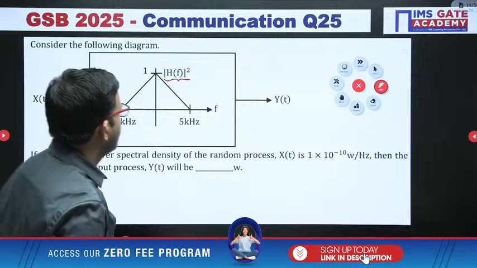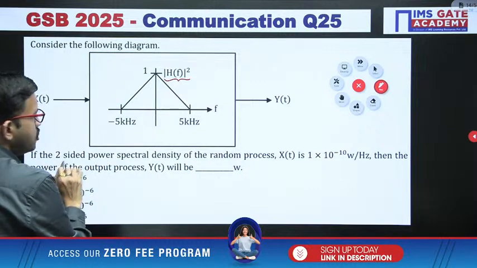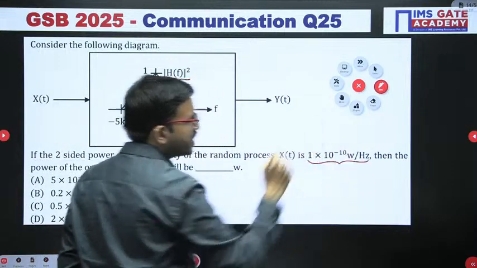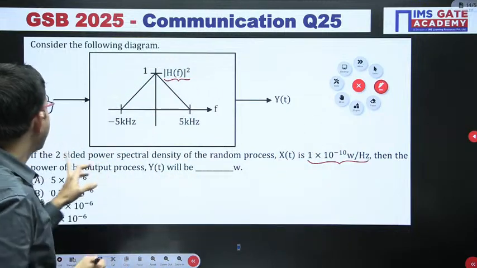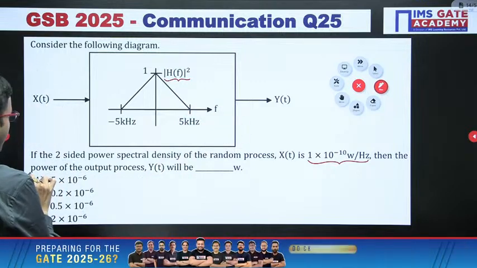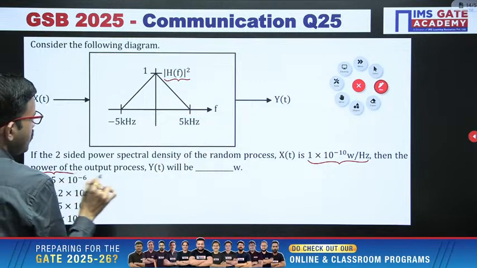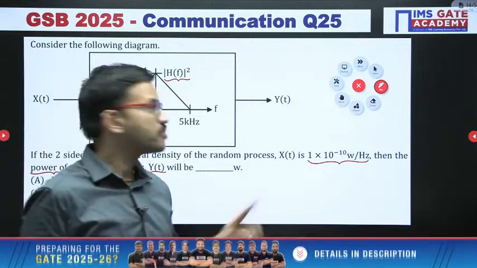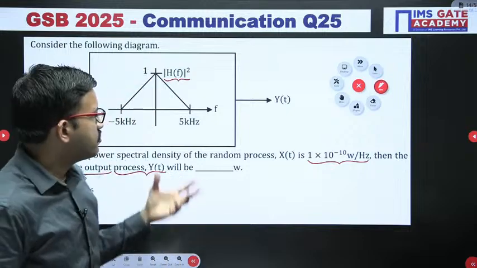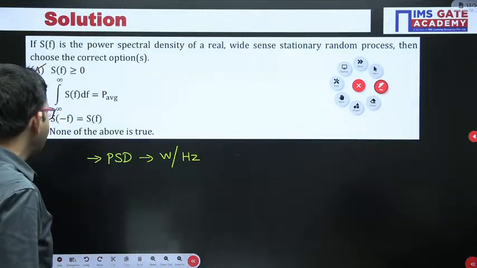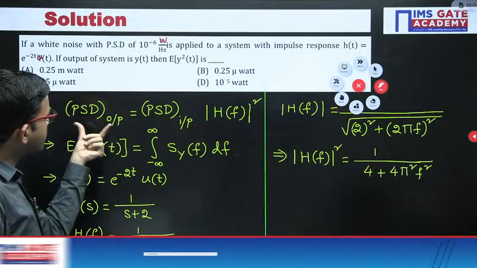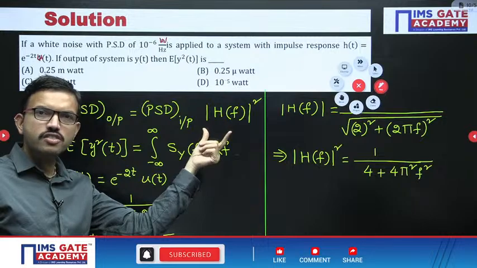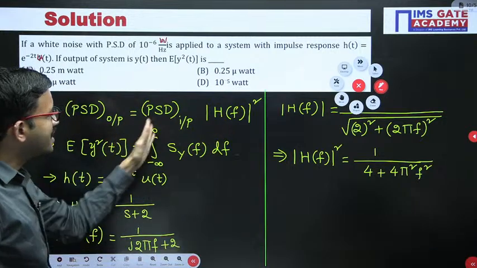Regarding the two-sided power spectral density of the random process x of t, you have 1 into 10 power minus 10 watt per hertz. Now, regarding the y of t signal, we have to calculate the power of the output process y of t. So it is very simple, whatever the formula we have just now discussed. First of all, the output power spectral density is the input power spectral density into the magnitude of the transfer function square. After that, you have to perform integration, that's all.